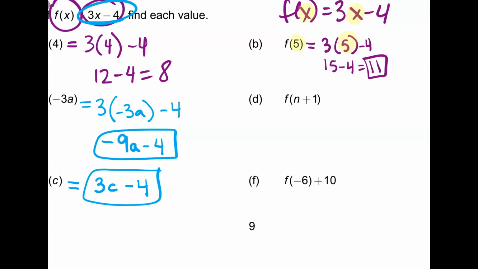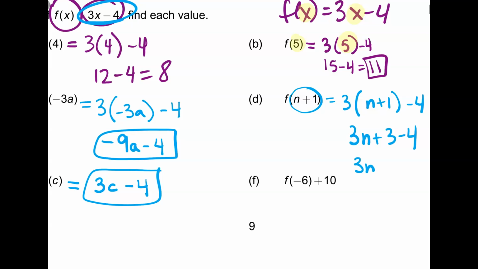F of n plus 1. So literally whatever's inside here, that's what we're going to plug into x in the equation. So I put this in place for x. Remember, it's 3 times x. So 3 times n plus 1 minus 4. And what do I have to do with the 3? Distribute. Oh my gosh, on the ball. All right, distribute: 3n plus 3 minus 4. I will get 3n minus 1.